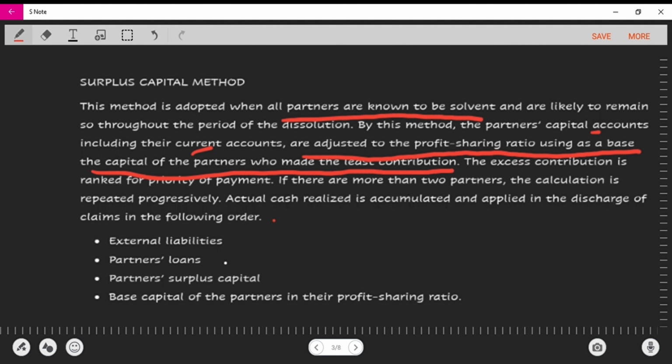We pay those people, and then before we move into the actual sharing, we start paying everybody according to their profit sharing ratio. That's why I said excess contribution is ranked for priority payment. So we just understand that one. We don't need to outline it.